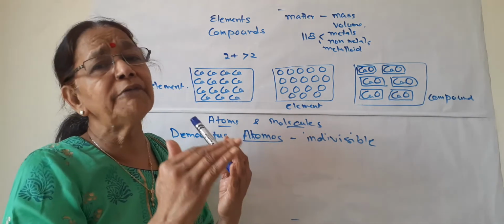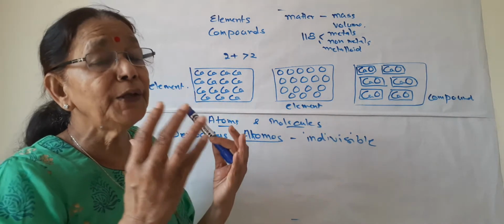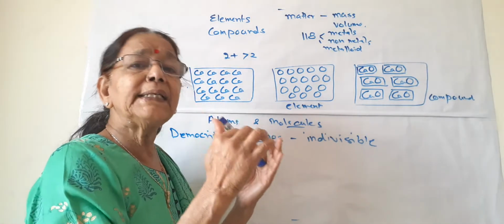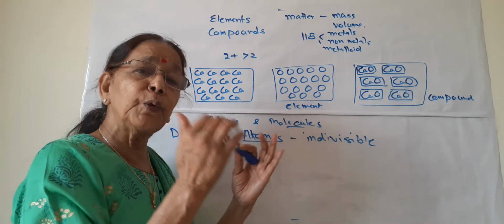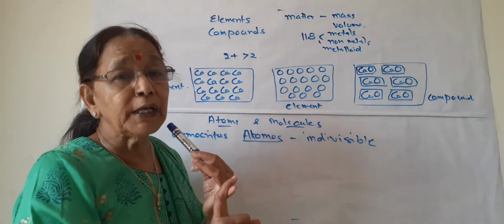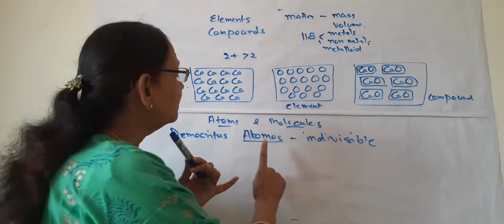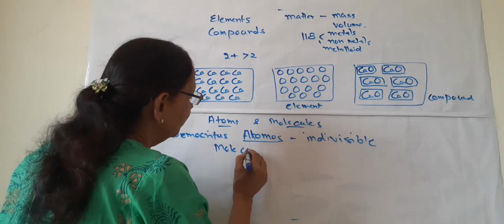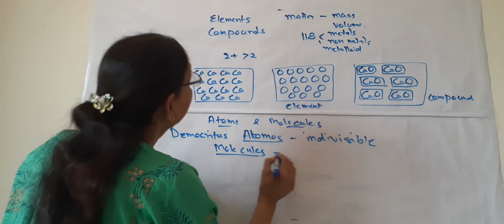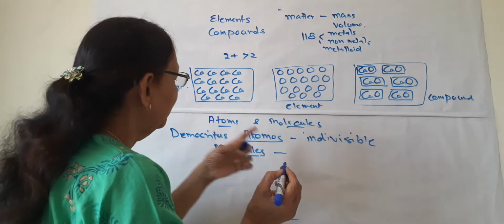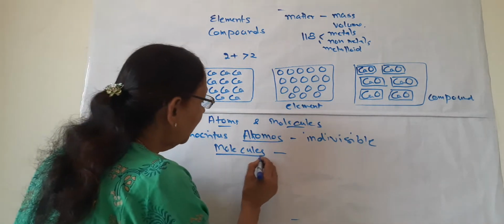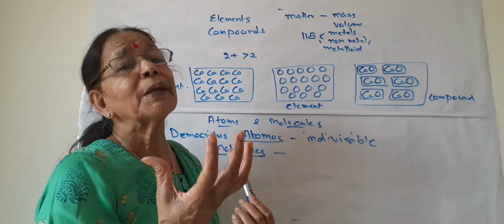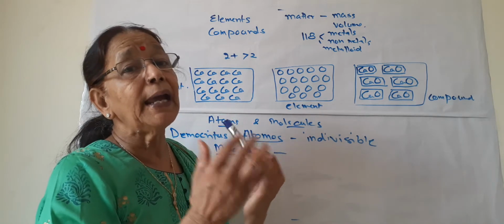Although atoms can be divided further, the functional unit as a whole, the atom, should include all three subparticles of the atom for it to function. So this is atom in brief. Now about the molecules. We have done element, compound and atoms. Now what are molecules? Molecules are made up by the combination of atoms.